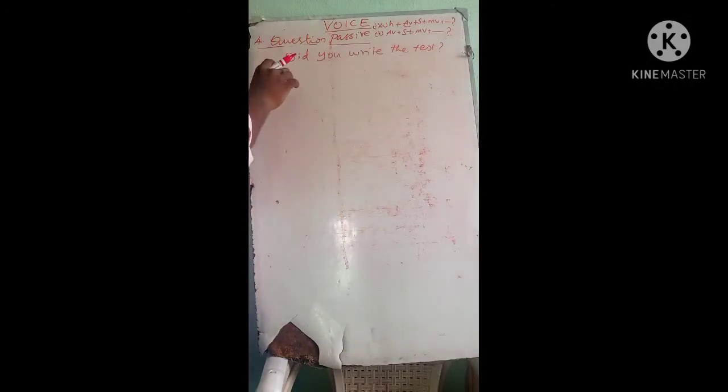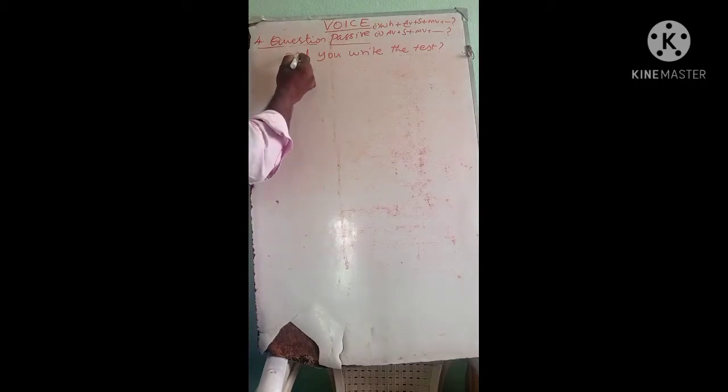This is the sentence. What's the answer? Did you write the test? Your answer should start with what? Yes. Of course, yes. If it is a no, no. Did you write the test? Yes, I wrote the test. So whenever your answer starts with yes or no, that is a polar question. Nowadays it is known as a yes or no question.